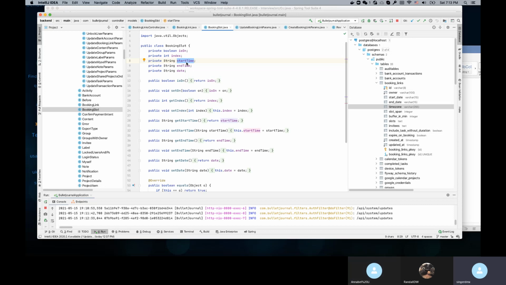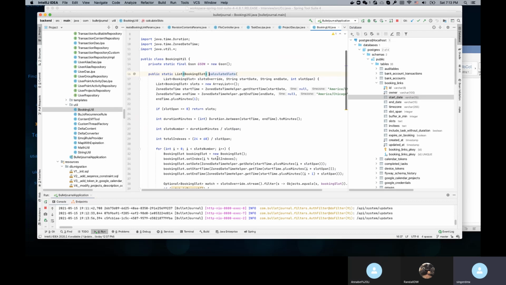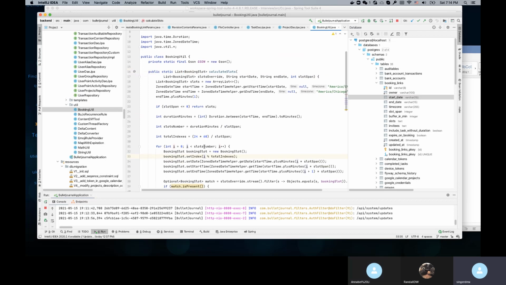Because if we are not resetting the index to 0, and our plan is like the beginning, you have a global start date, right? So this is the global start date, right? If we use the global start date and start with 0 a.m. with 0, 1, 2, and all the way to the end date, we probably have a lot of indexes. But I think right now the logic we are doing is using the modulus, so it should be fine. We are doing the modulus, right? So it will increase.